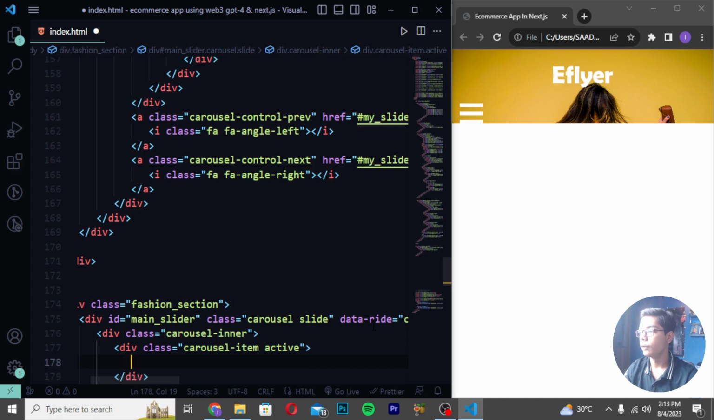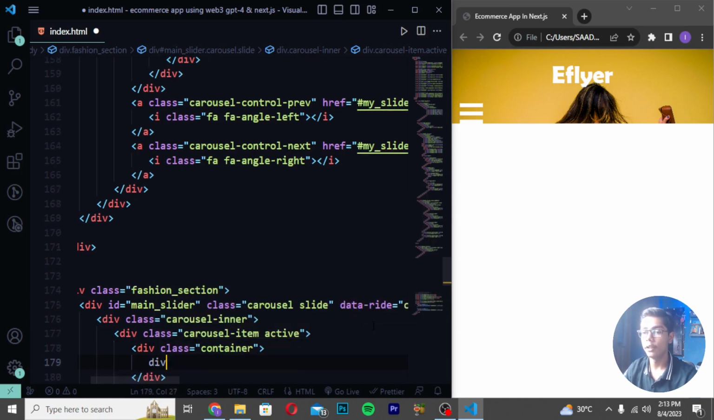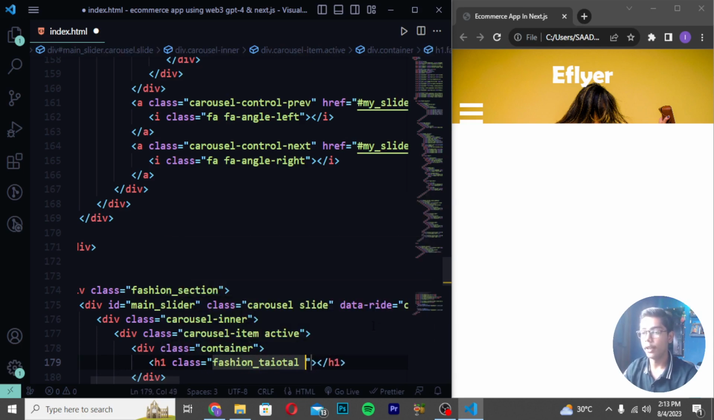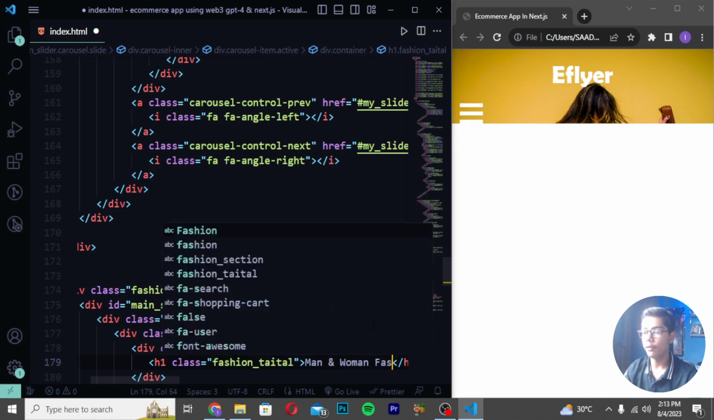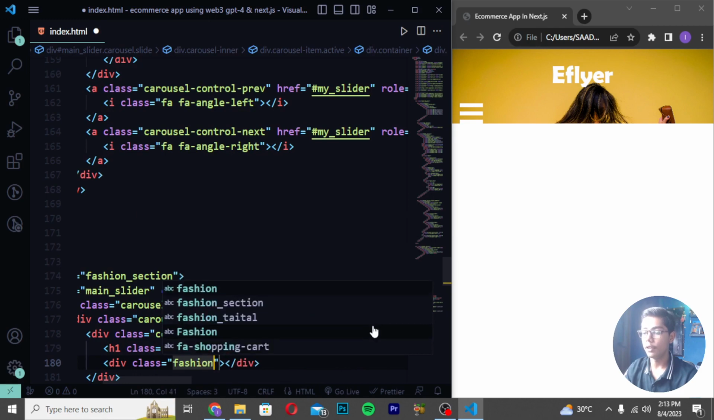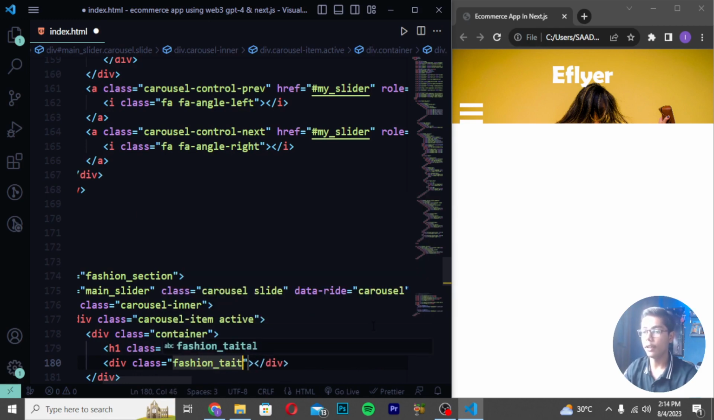Then I will be moving down, and then here I will be writing here div class container. Then I will be writing here h1. So here I will be writing h1 class, and I will be writing here fashion_data like this. Then you have to write here Man and Woman. Then you have to write here Fashion. Then save it. Then you have to move down and create div class as well, which should be fashion_data. So I will be writing here.